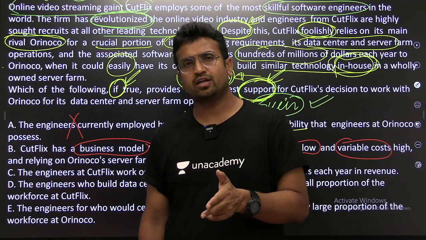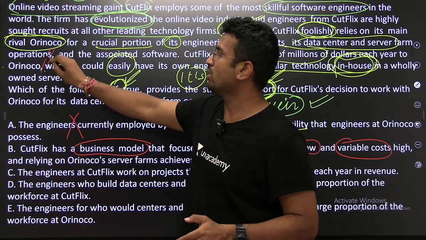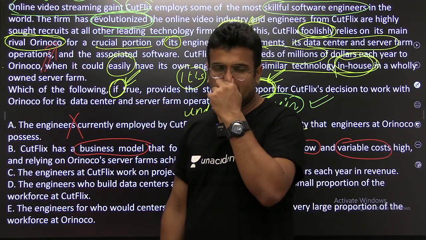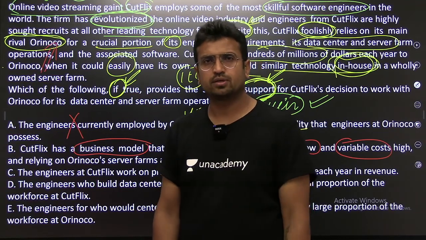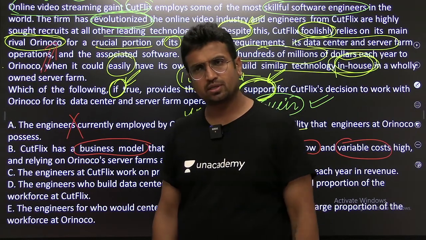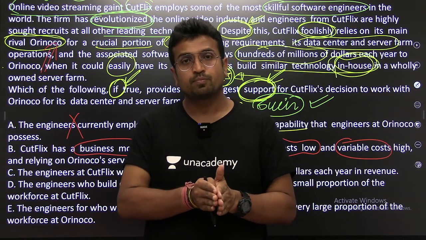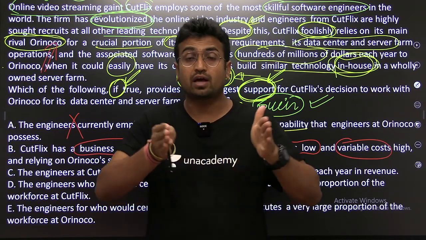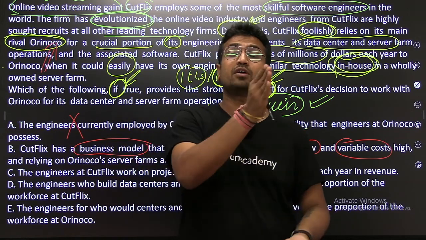Every single time I need this, I can give the contract to this company called Orinoco. Let us suppose for every single venture like this, I have to pay 100 rupees. It means if I give this contract twice a year, I have to pay only 200 rupees. But on the contrary, if I develop it on my own, I have to bear the entire cost month after month after month.